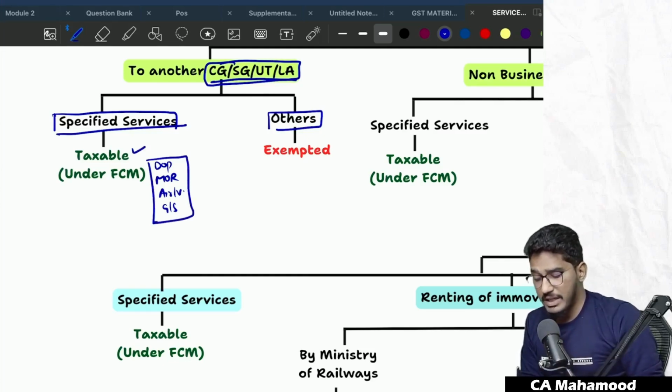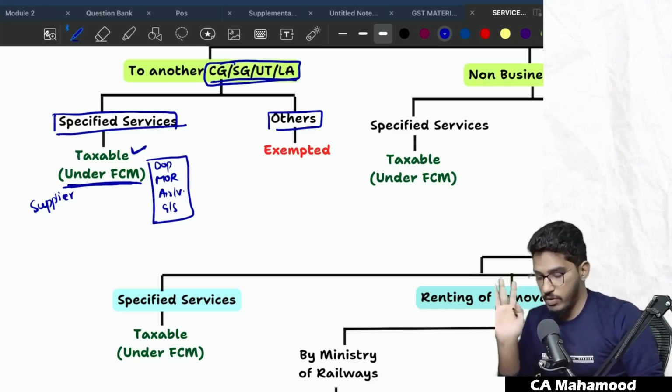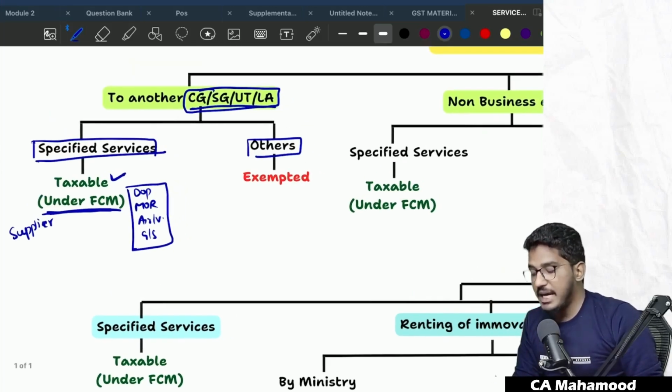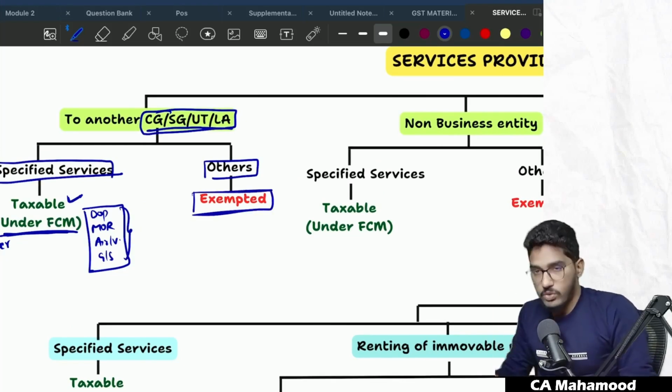They will always be taxable, and under forward charge mechanism. That means whoever is providing the services, the supplier will collect the GST from the recipient and pay it to the government. Normal forward charge mechanism will apply. If the government is providing any service other than these four to another central government, state government, union territory or local authority, they are exempted. No GST will come in those cases.